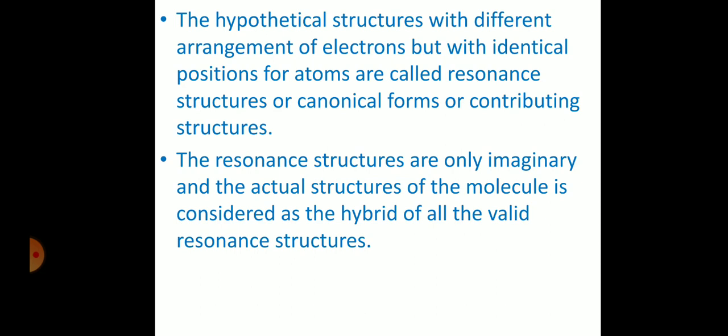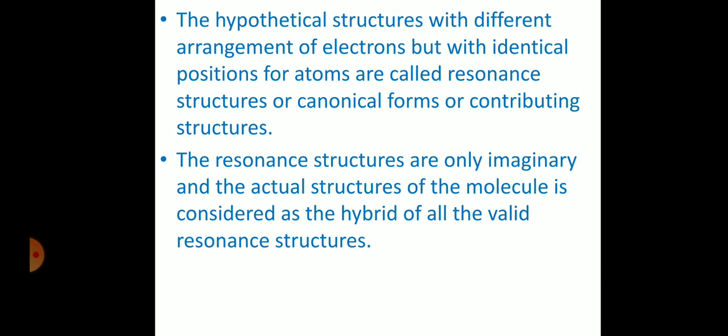Such existing structures are called resonance structures. Now one thing: are resonance structures real or imaginary? They are imaginary, they are hypothetical, they don't exist in nature, but we imagine they may be like this. You can't find them, so they are only imaginary.